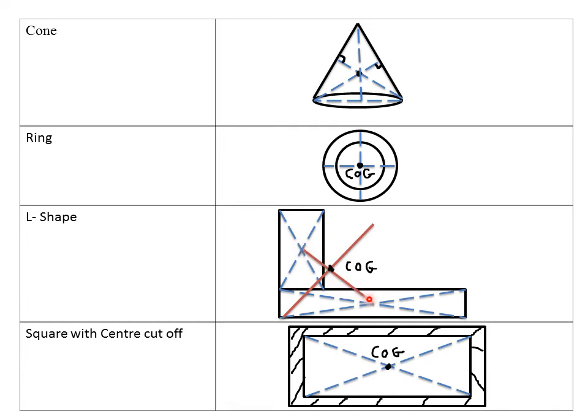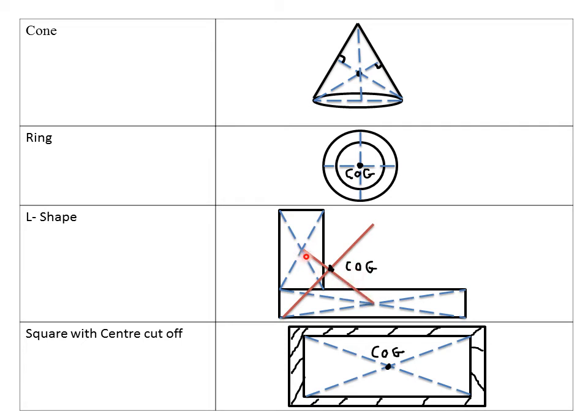Then after joining the two points of intersection, you construct a perpendicular bisector of this line which is joining the points of intersection. So this is actually my perpendicular bisector, that is of the line joining the points of intersection. So we've said you divide the L-shaped into two rectangles and then construct the diagonals on each of the rectangles. After that, you join the points of intersection, then bisect the line actually joining the points of intersection.